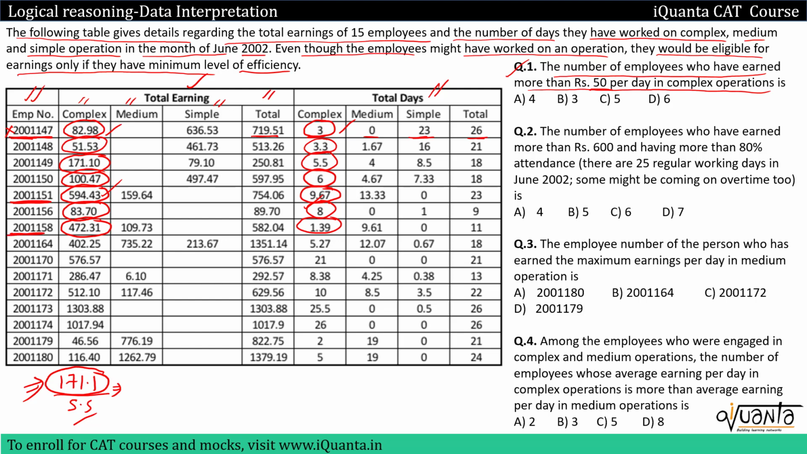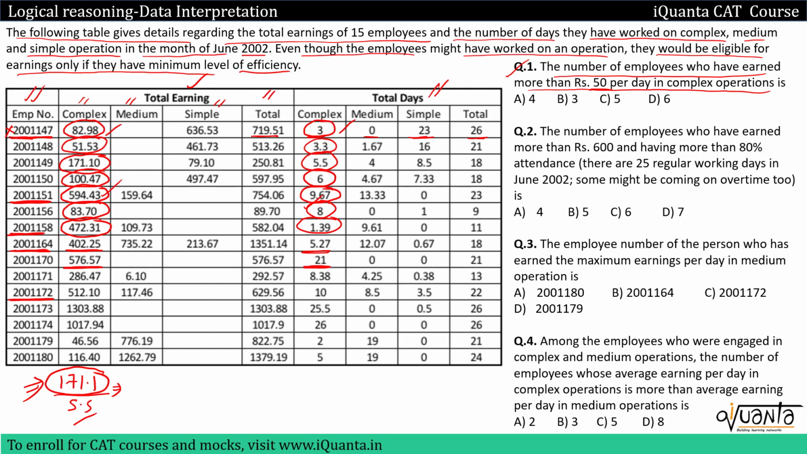Similarly, you have to quickly check and divide to see which one is above 50, and it is very easy to do. Let me do it for 2 more employees, then you can do it by yourself. The next one is 402.25 divided by 5. This would be somewhere around 400 by 5, that means 80. So yes, we can also count this employee. The next one is 576.5 divided by 21. So we are approximately dividing 576 by 21, which is obviously less than 50, so we won't count him. Similarly, you have to check all the employees.